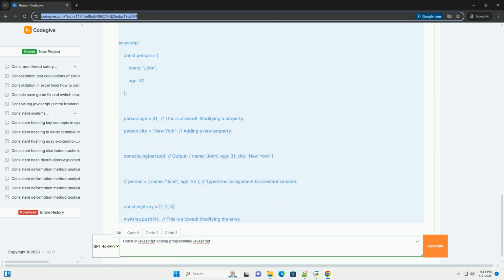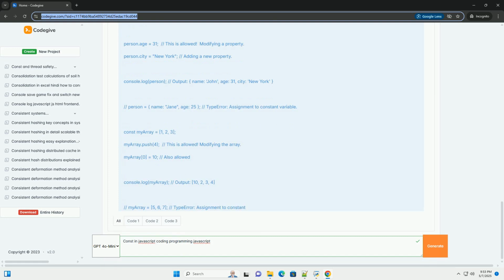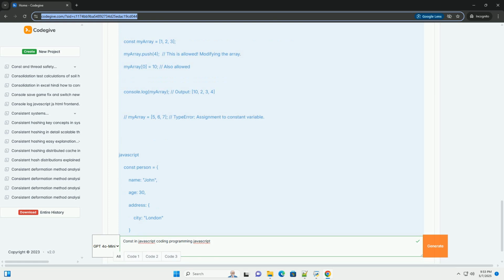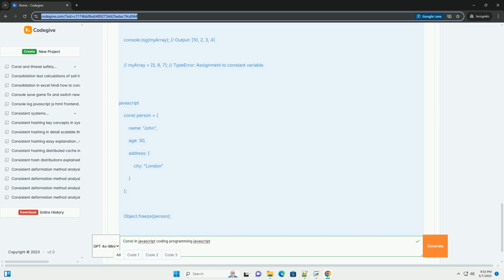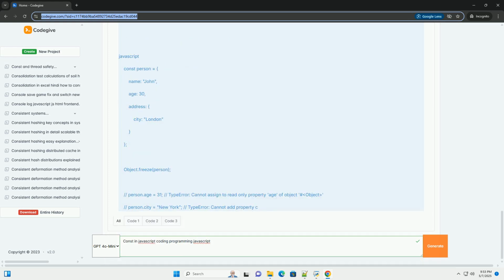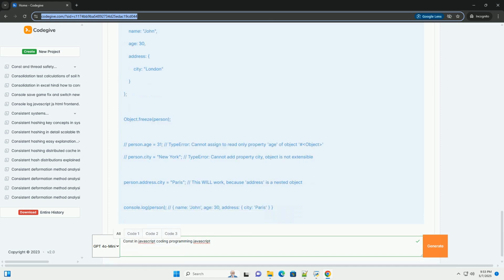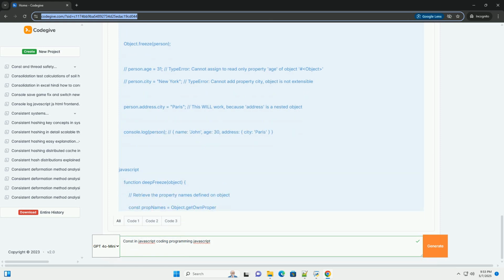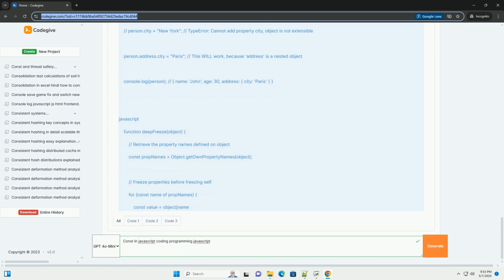What const means, and doesn't mean: immutability versus read-only. Const does not mean the variable's value is immutable, unchangeable, after it's assigned. This is a crucial point. Const means that the variable's binding is immutable. A binding is essentially the association between the variable name and a specific memory location. Const prevents you from reassigning a new value, which is effectively assigning a new memory location to that variable.